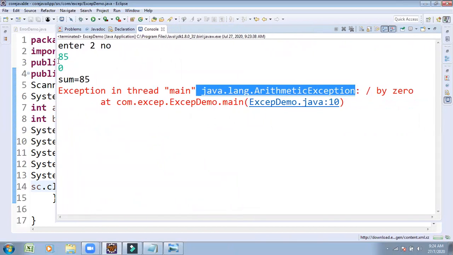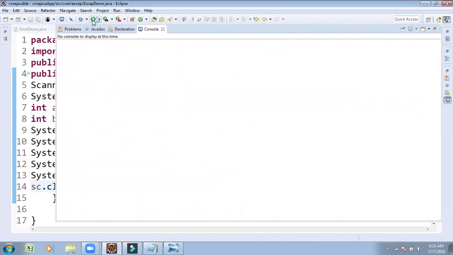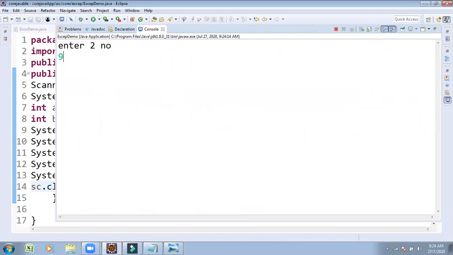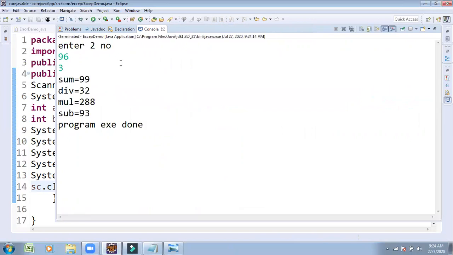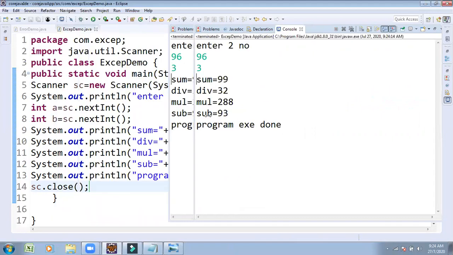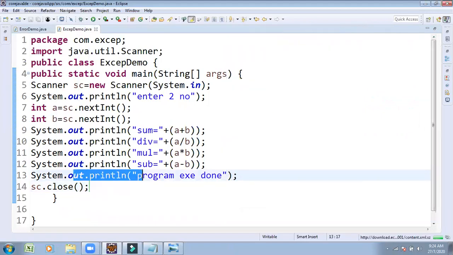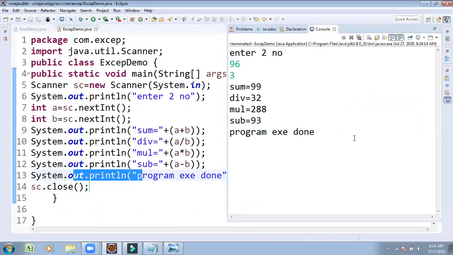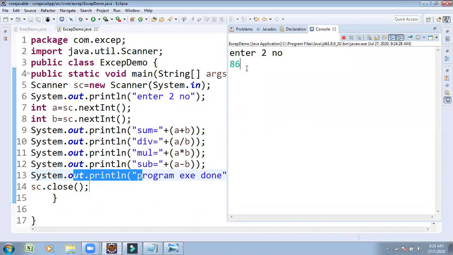Exception in the demo line. Once again I'm executing this program with different values, any value you can pass. The total program is executed, up to the end of the code, with no restriction. But when we try to execute, passing the B value as 0.